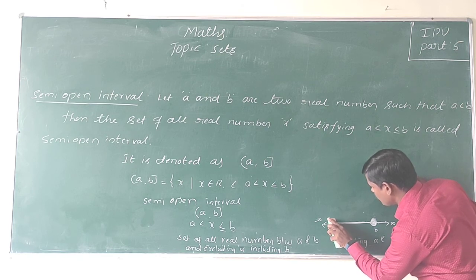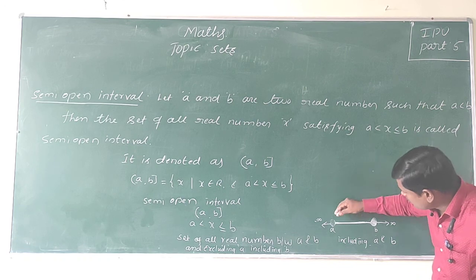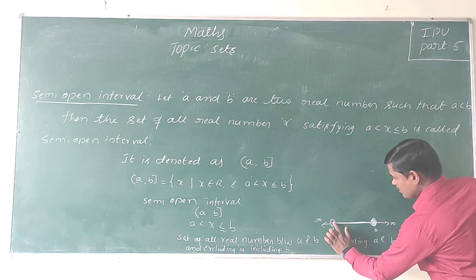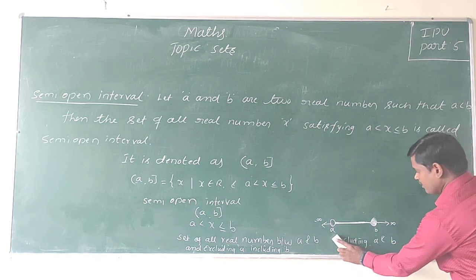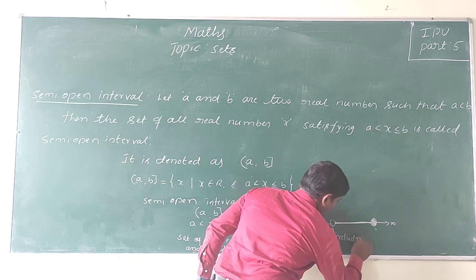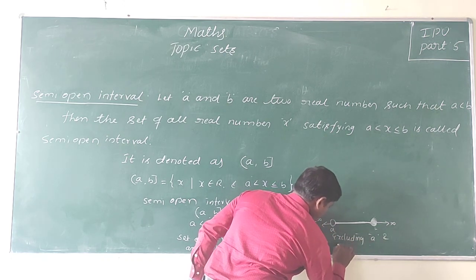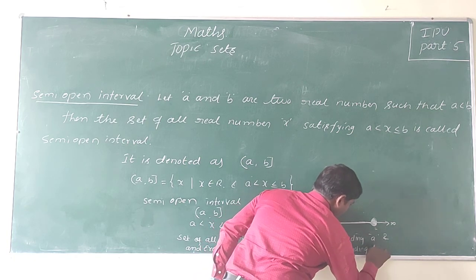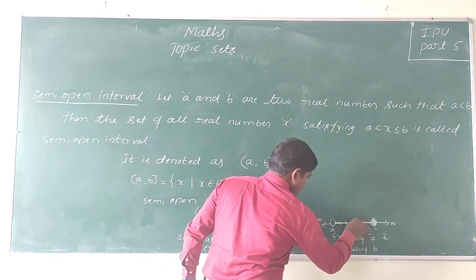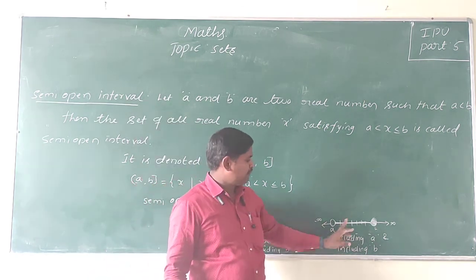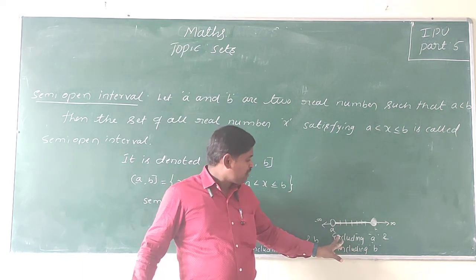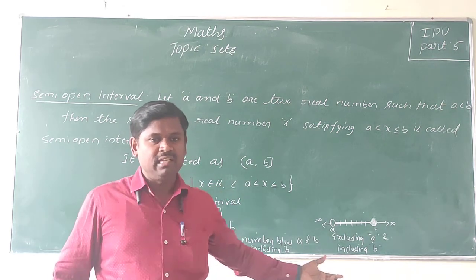An open circle means excluding the endpoint, so excluding A and including B. An infinite number of real numbers lie between A and B. So the semi-open interval is the set of all real numbers between A and B, excluding A and including B. Is it clear? So write this down.